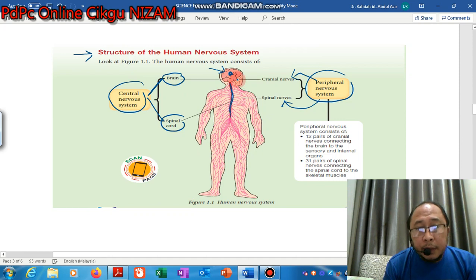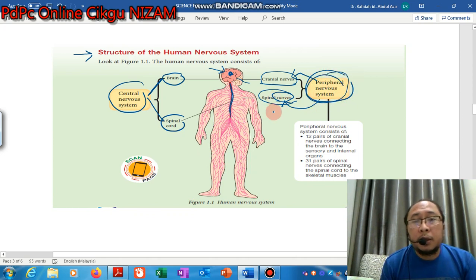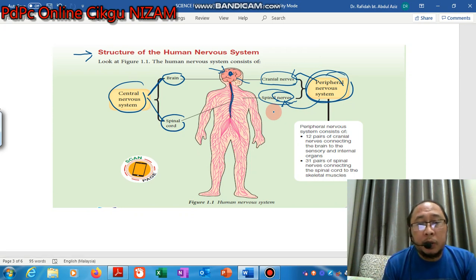And then the nerve that came out from the brain, we call it a cranial nerve, while the nerve that came out from the spinal cord, we call it a spinal nerve. So the cranial nerve and spinal nerve are in the peripheral nervous system. So this is the structure or classification of the human nervous system that you must know.